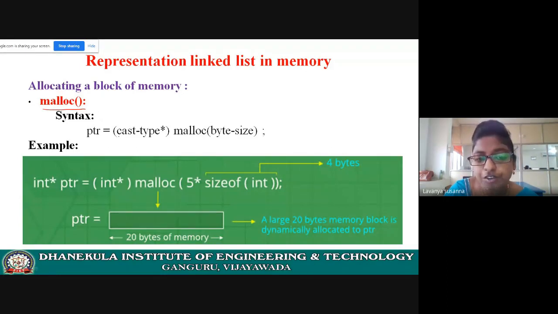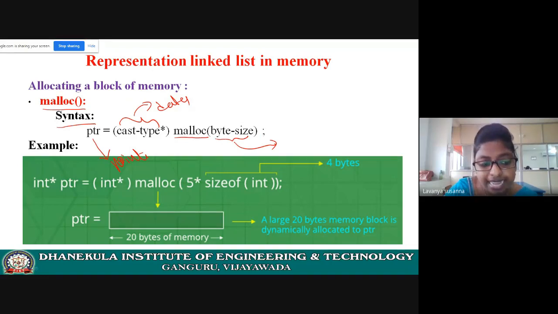Let us see the syntax of malloc. See here, the syntax of malloc. ptr is a pointer variable. Next open bracket. Next the cast type. Here the cast type is nothing but the data type of the pointer variable only. Next the function name, malloc. Next open bracket. Inside that you need to declare how much memory you need to allocate, the byte size. Next close the bracket. This is the syntax of malloc.